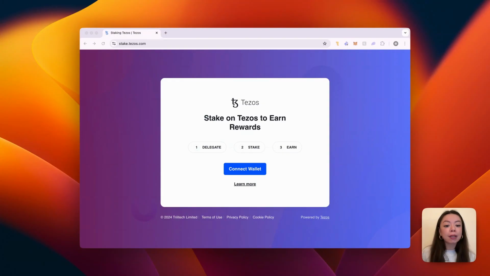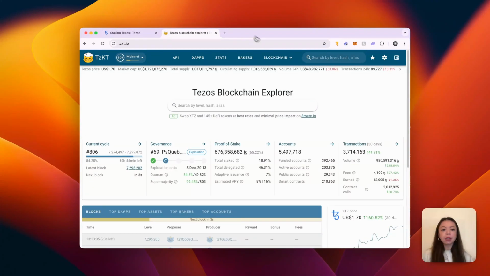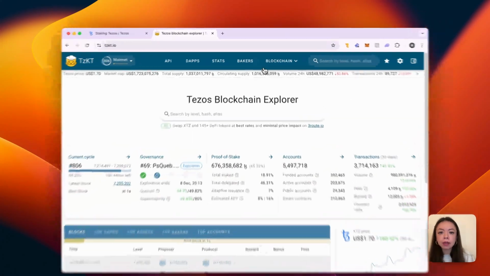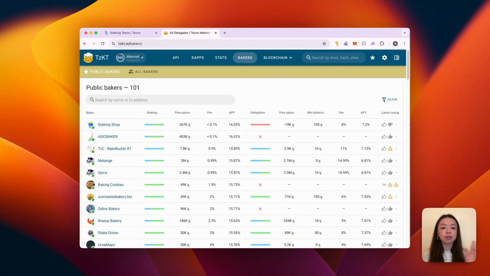So let's go back to TZKT. There we go. Now let's click on bakers up here. Now we see a list of bakers and a bunch of metrics. Now remember, when you earn rewards through delegation or staking, you're doing this through a baker. This makes choosing a baker extremely important. Don't forget that the amount of rewards you receive is based on the amount of rewards they receive.